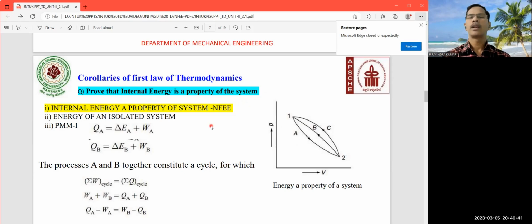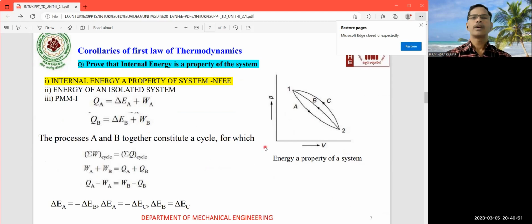Connected to the related formulations. So the first one is that internal energy is a property of a system. In that case, if you just observe the PV plane, so this is the PV plane, pressure versus volume, with state 1 and state 2.